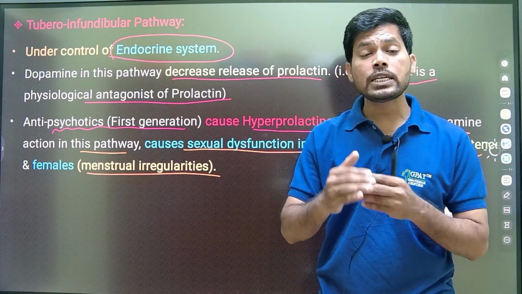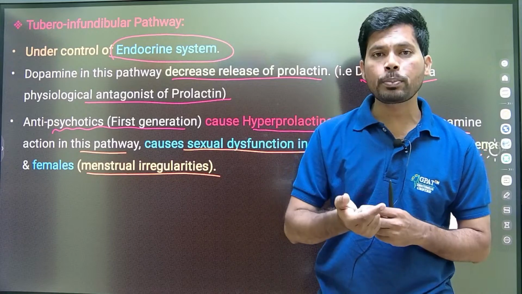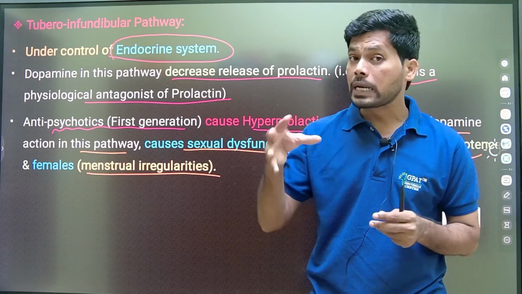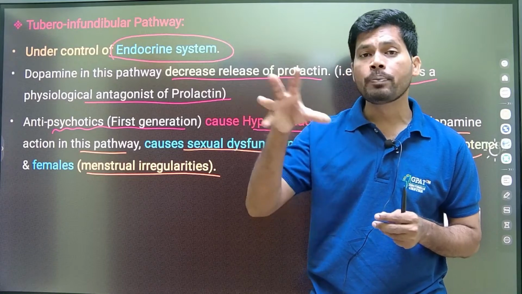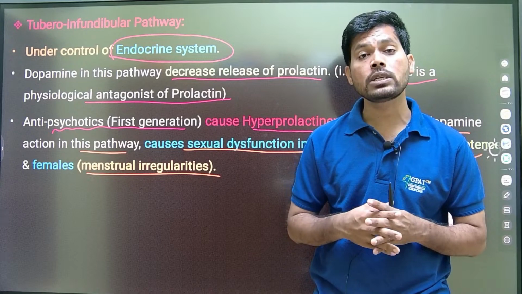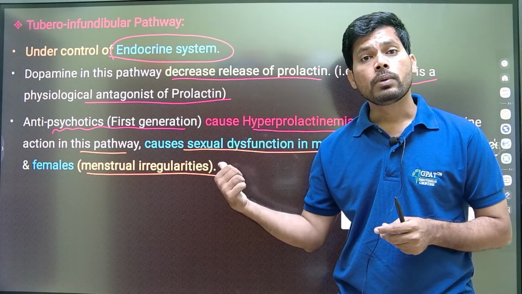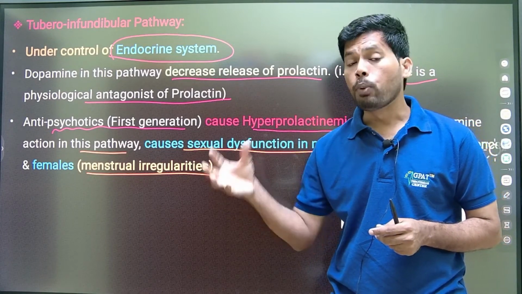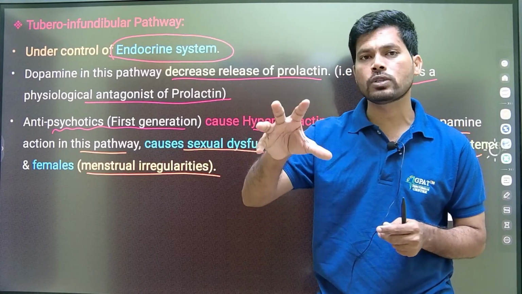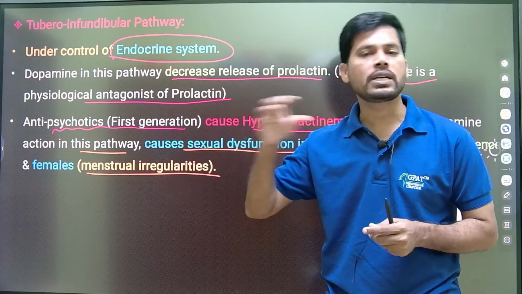Increasing dopamine function in the mesolimbic pathway develops positive symptoms of schizophrenia, nothing but psychosis. Decreasing dopamine function in the mesocortical pathway develops negative symptoms of psychosis. And next, the nigrostriatal pathway. Blocking dopamine function in the nigrostriatal pathway develops Parkinsonism, a side effect of first generation antipsychotics.